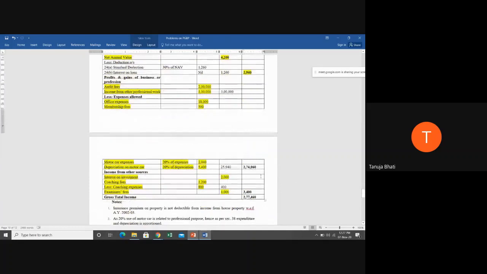Income from profits and gains from business and profession we got as 2,74,060, and income from other sources we got as 3,400. When we add all the three sources of income, we get the gross total income, which is 2,77,460 rupees.